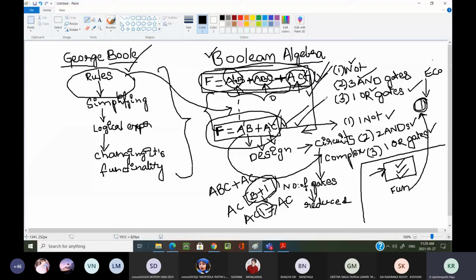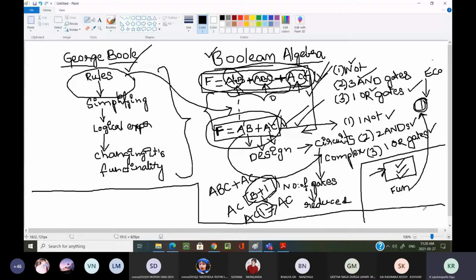Sir, how to verify both are the same? You have to draw a truth table. That is not required in this case. If we go further, we are going to see, but it is not suitable every time. Only if the number of variables is less can you go with this Boolean algebra simplification method.